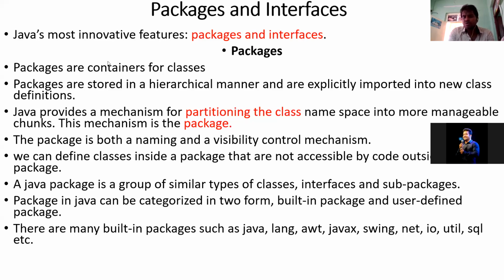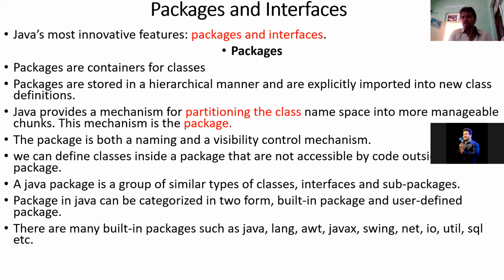This package also has one advantage: it controls the naming and visibility mechanism. I already told you Java is case sensitive, and in the Java language names are very important, whether class names or method names, because the execution is performed based on those names.